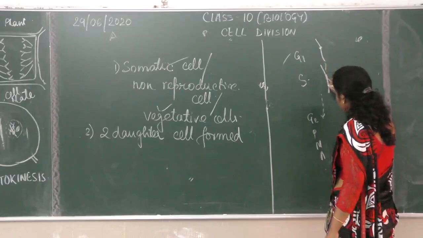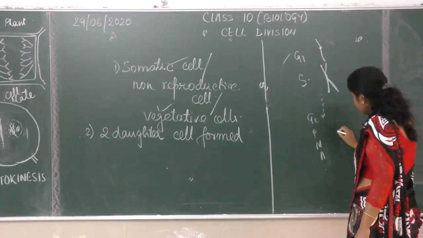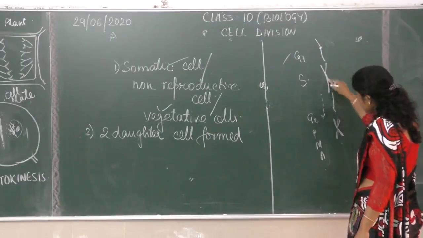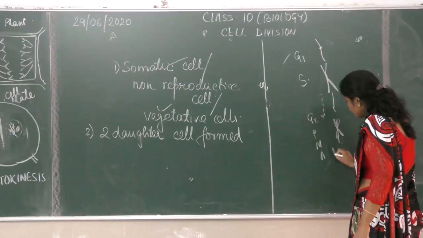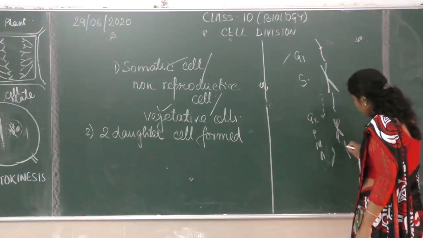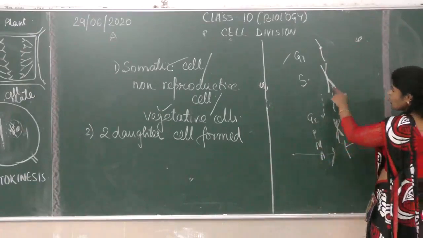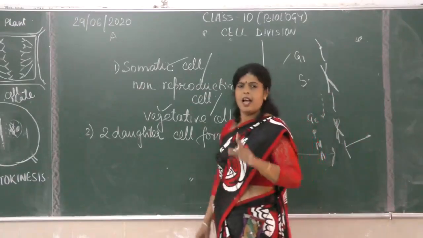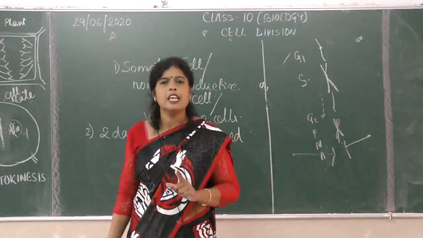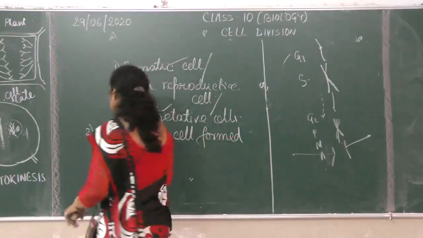By metaphase, after coiling, they are converted into chromosomes. In anaphase, the separation of these two occurs. One goes to one cell, the other goes to the other daughter cell. So the number of chromosomes in the mother cell and the daughter cell remain the same. Chromosome number in mother and daughter cells is restored.